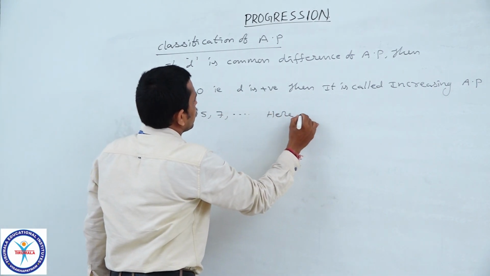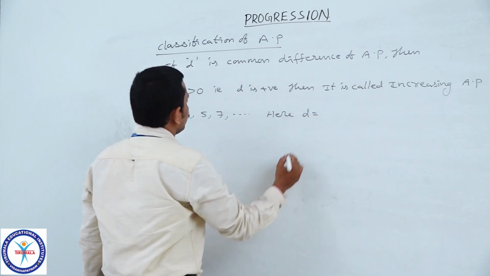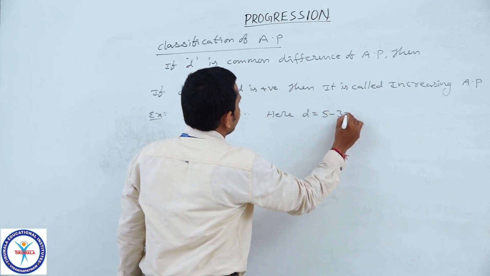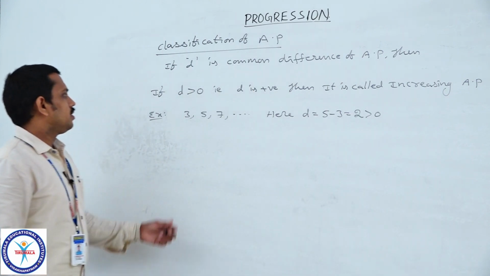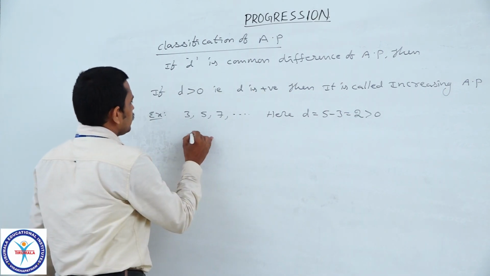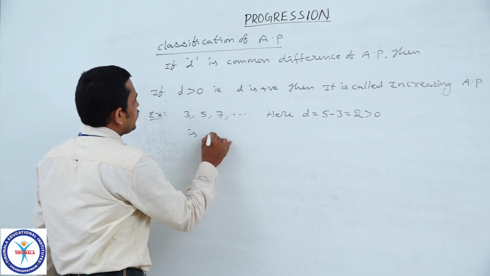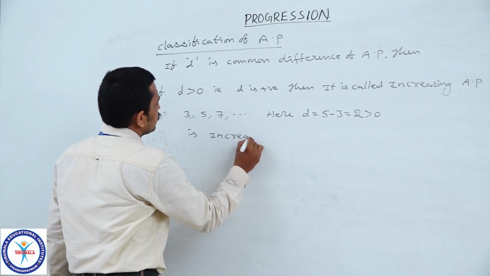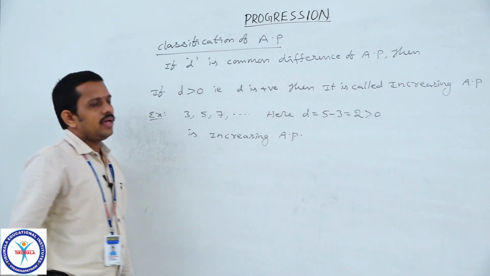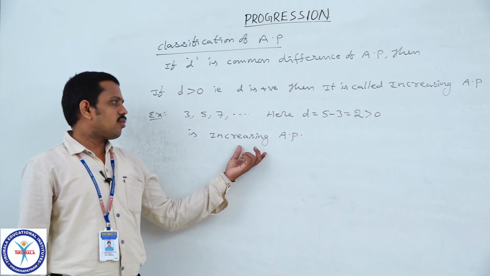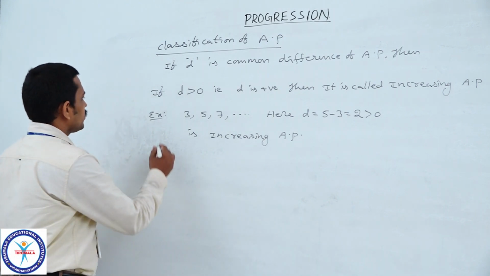Here common difference D is equal to 5 minus 3, which is equal to 2, greater than 0. Therefore, it is an increasing AP. Increasing AP is called divergent.